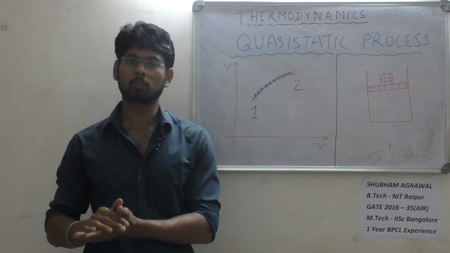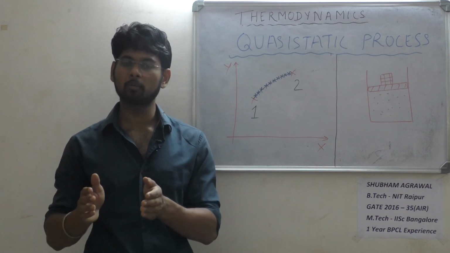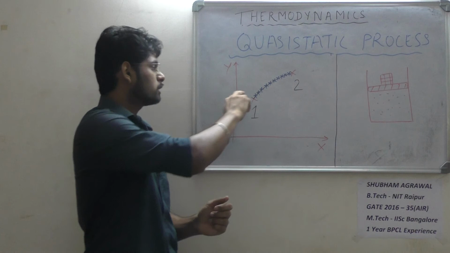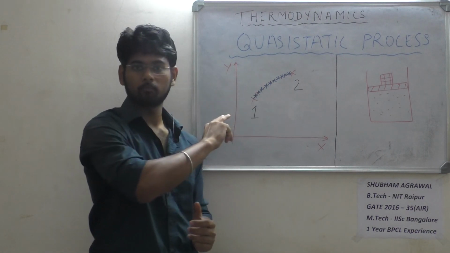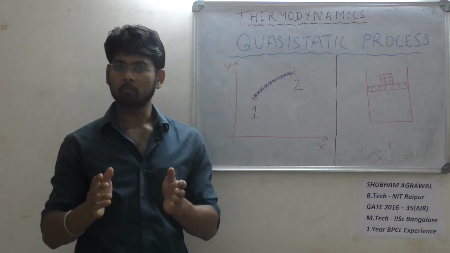It is not a reversible process, because in a reversible process we have information regarding all the points. Between two intermediate states, what is happening we don't know.